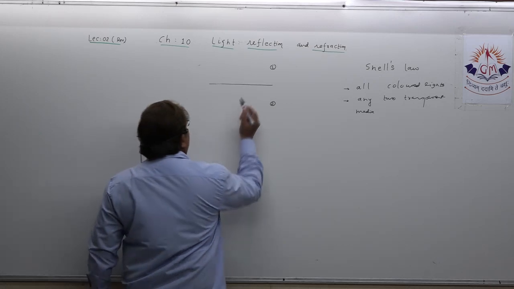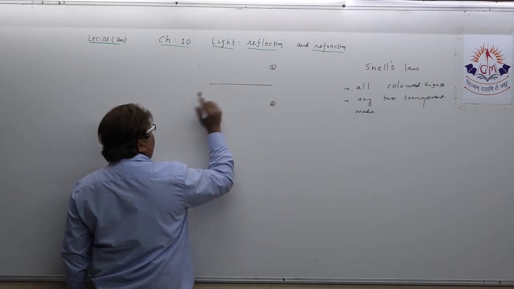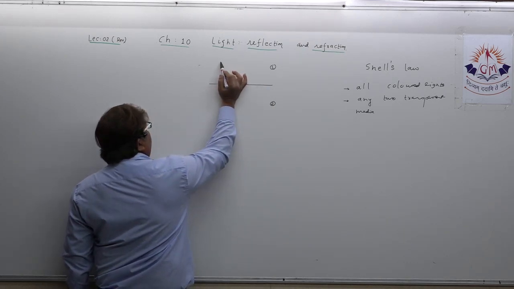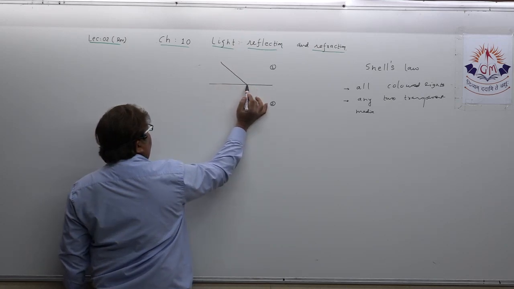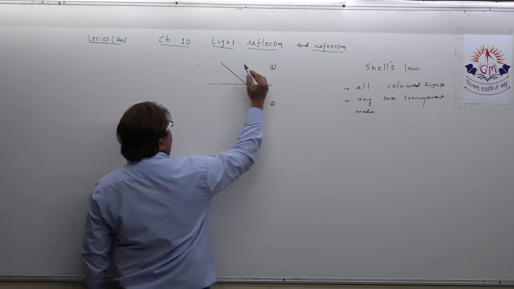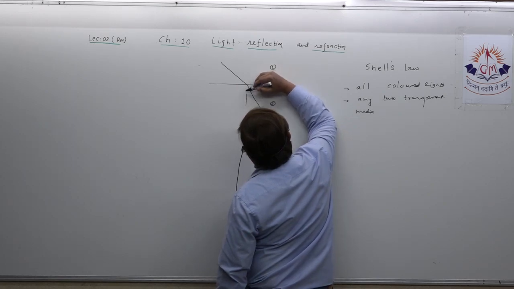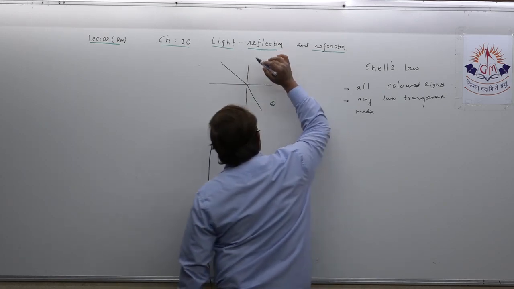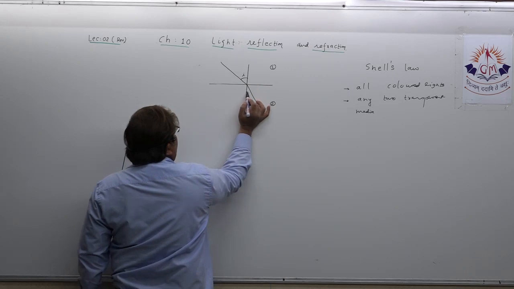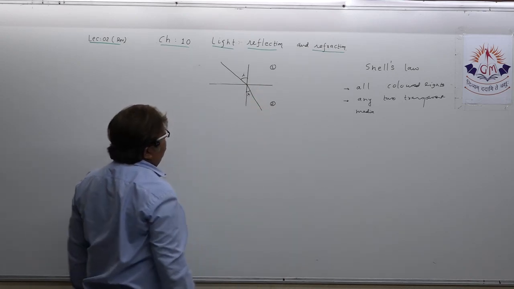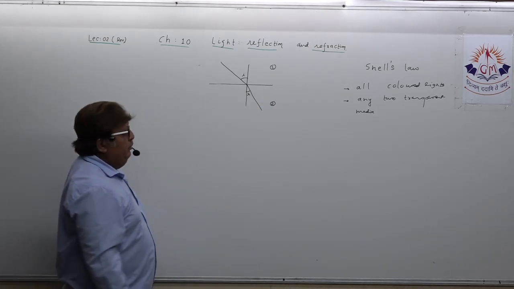Now, this is medium 1 and this is medium 2. This is the interface separating the two media. Now, dear students, when a light ray travels from one medium to another, as you all know, because I want to relate Snell's law, that's why I am drawing this diagram. This is the normal, okay? This is, suppose, the angle of incidence and this is, suppose, the angle of refraction. You all know this and we have discussed it a lot in our lecture number 1 also.